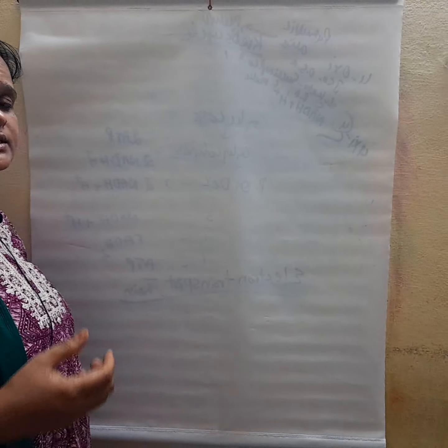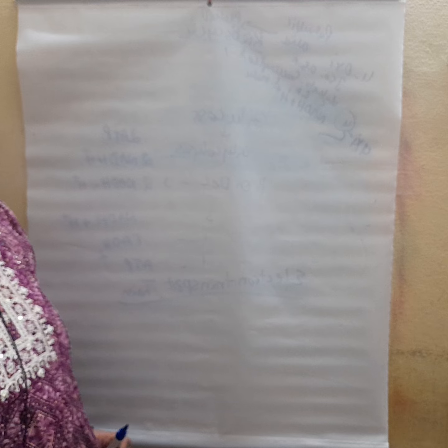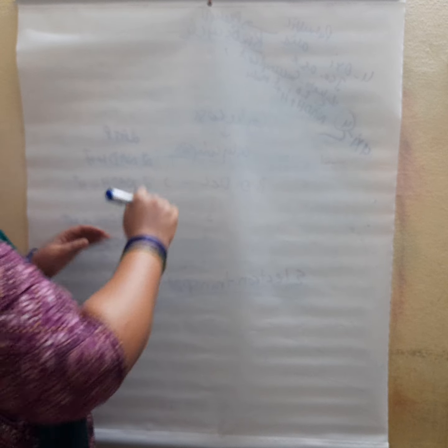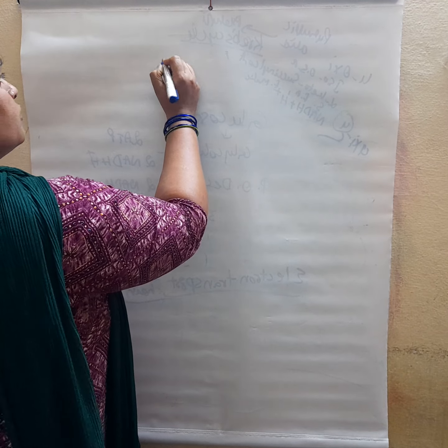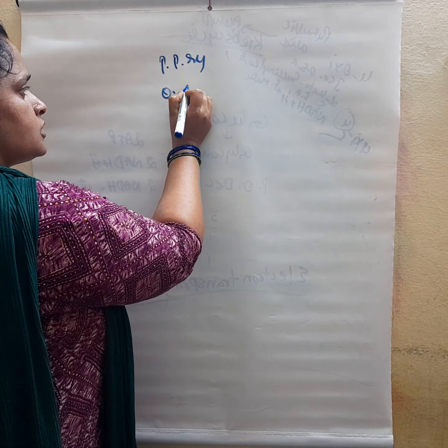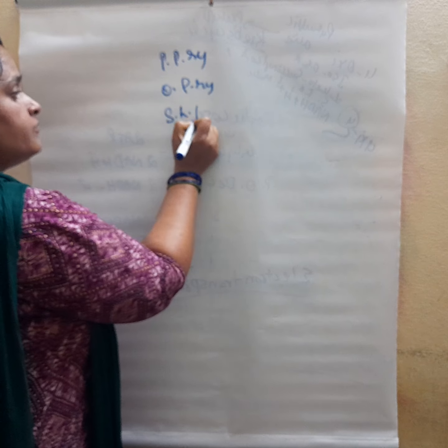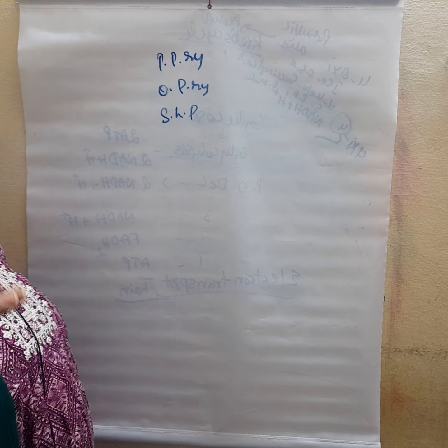Whereas in photosynthesis, ATP is synthesized in the presence of light, so it is called photophosphorylation. So here I explained 3 types of phosphorylation. One is photophosphorylation, another is oxidative phosphorylation, and the third is substrate level phosphorylation. Okay, remember. So we will check out the balance sheet.